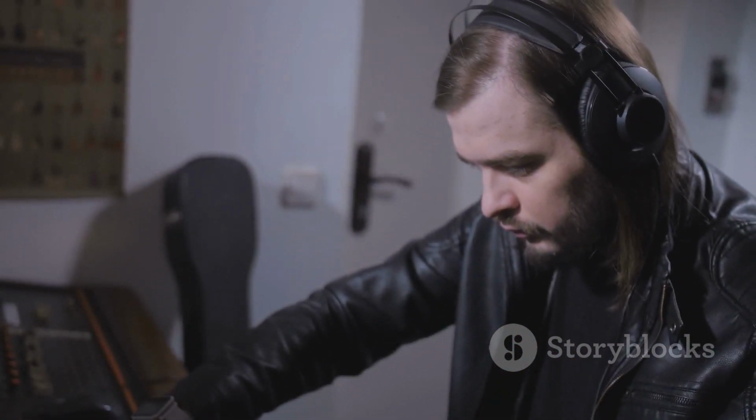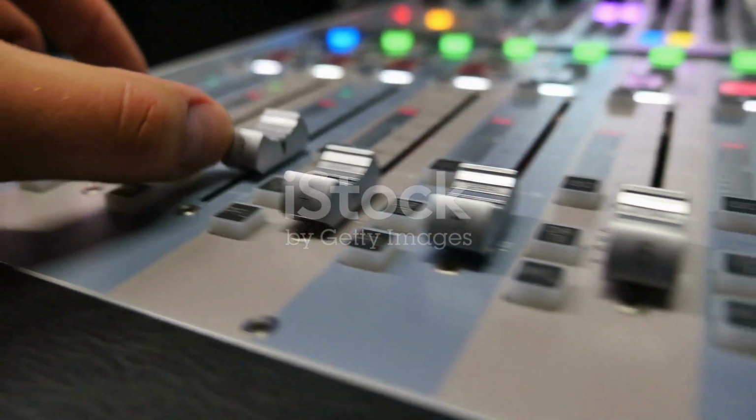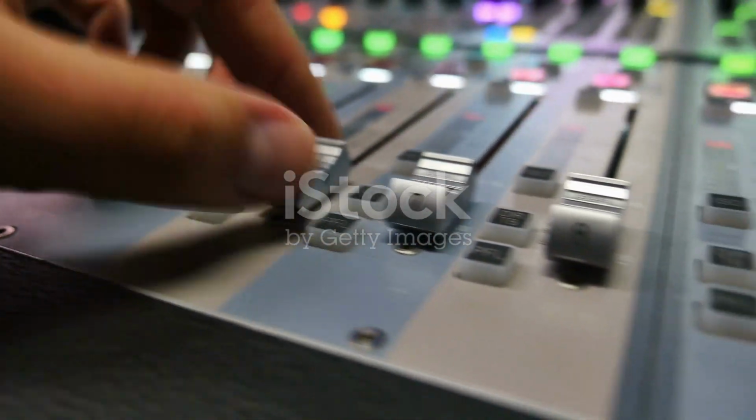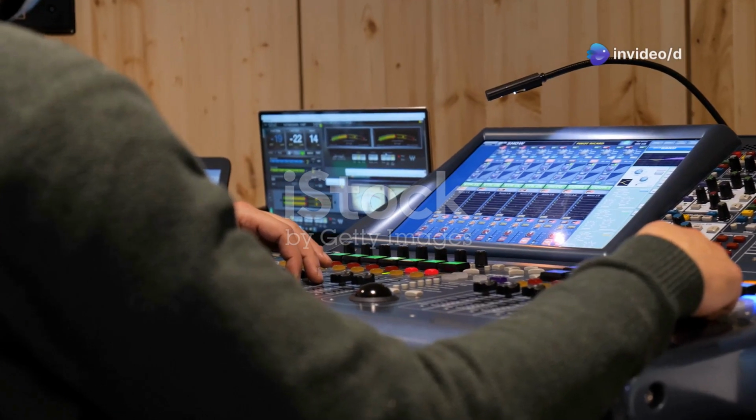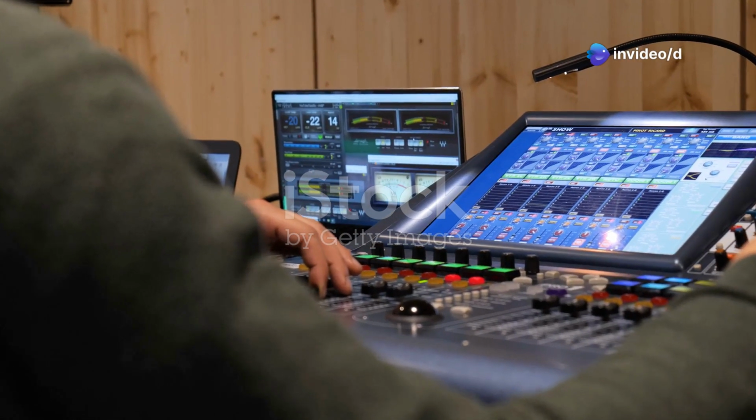There are several types of EQ, each with its strengths. Shelving EQs boost or cut frequencies above or below a certain point, like a shelf. They're great for broad tonal adjustments, such as adding warmth or brightness.